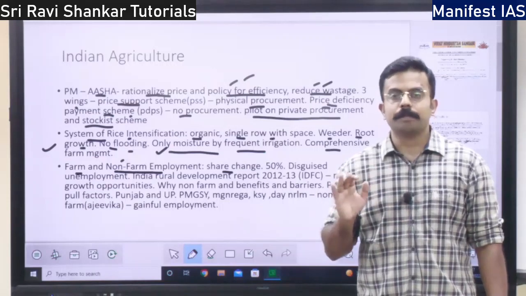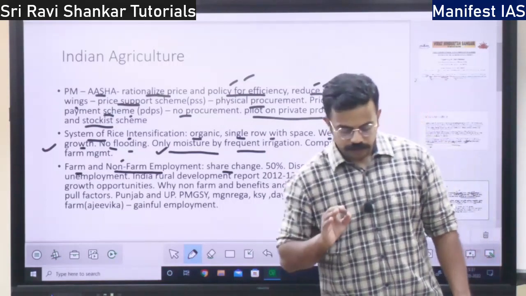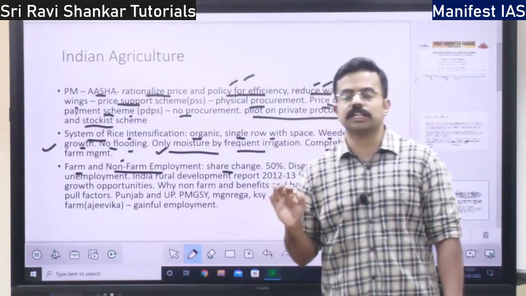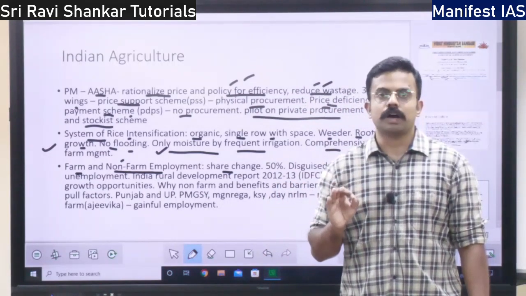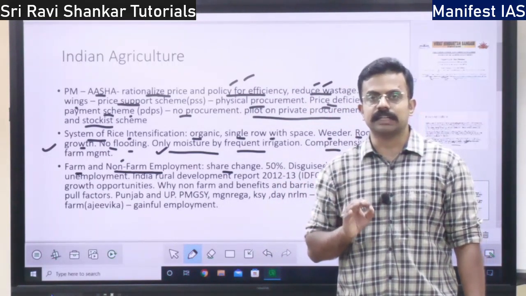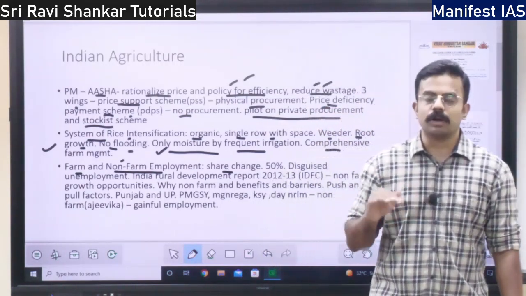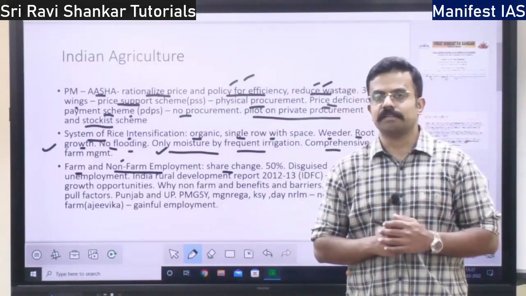See, farm employment is turning non-remunerative. That is, the farm employment, that is agriculture, is no longer considered to be a profitable venture. It is said that no farmer wants his or her son or daughter to be a farmer. They want them to pursue good education and reach higher levels, right?